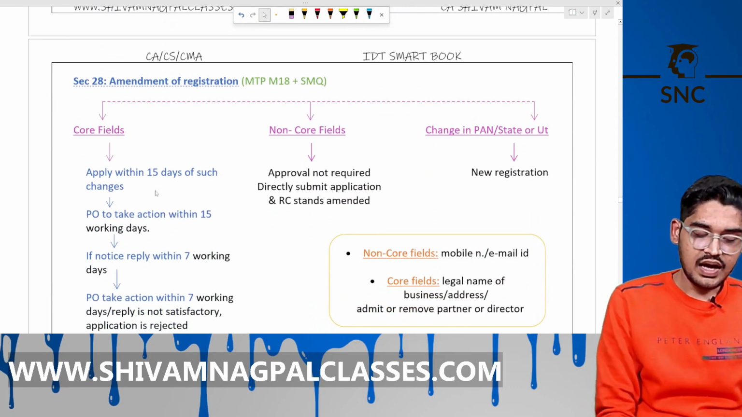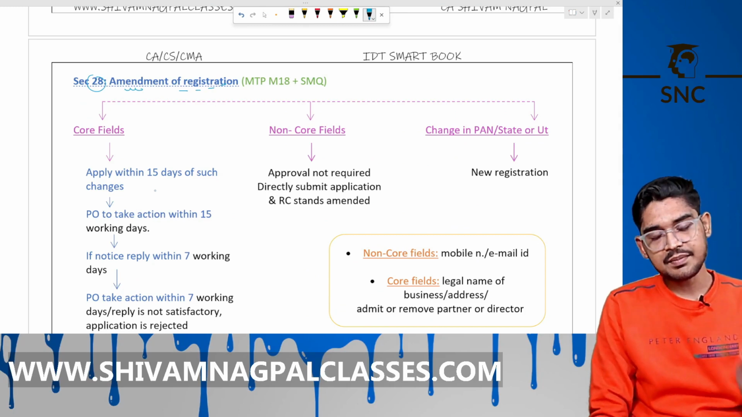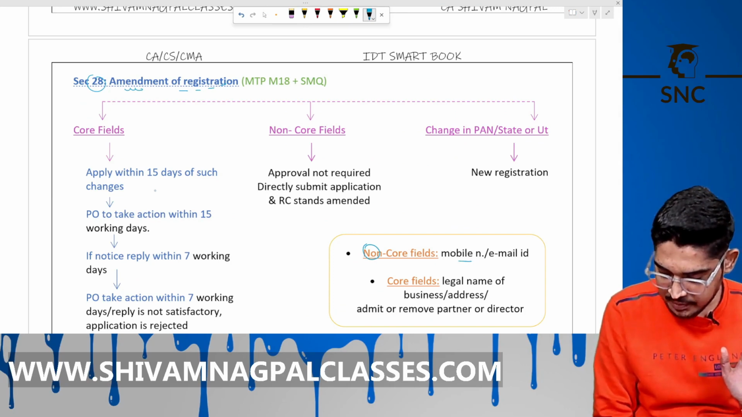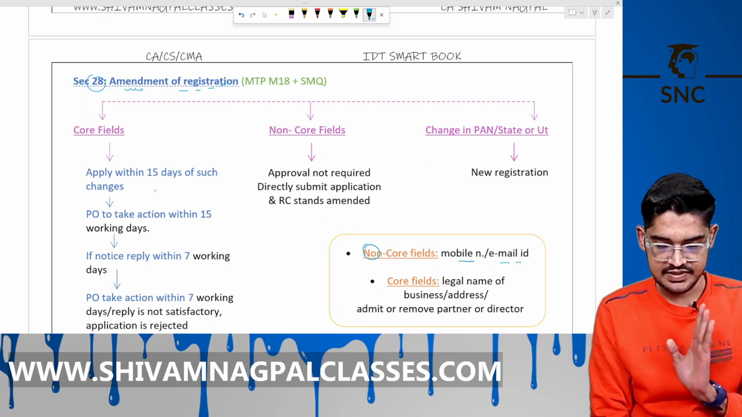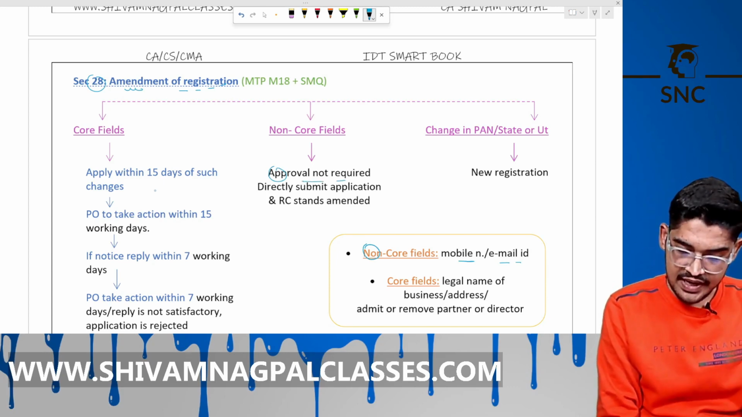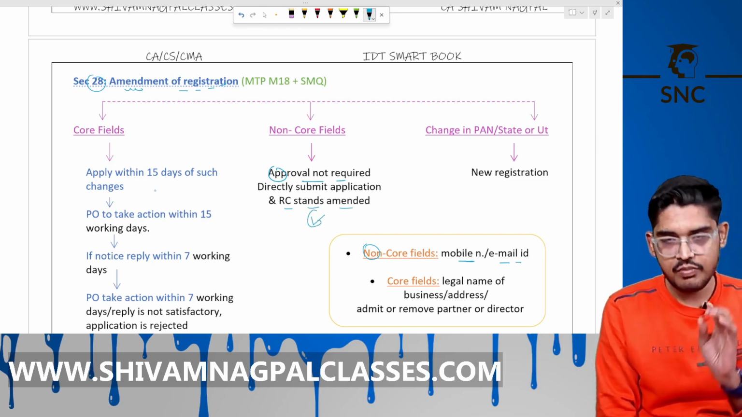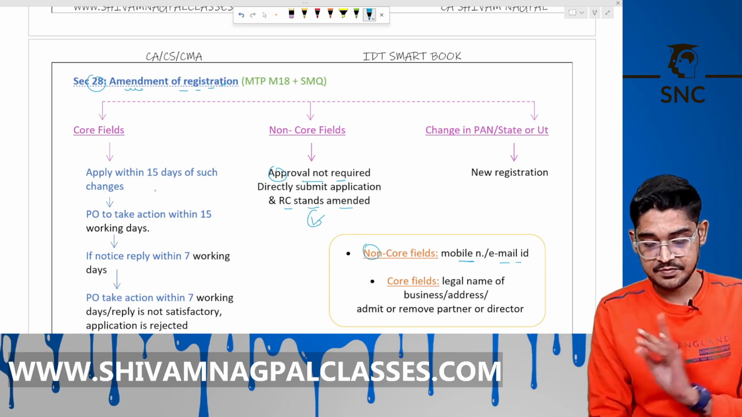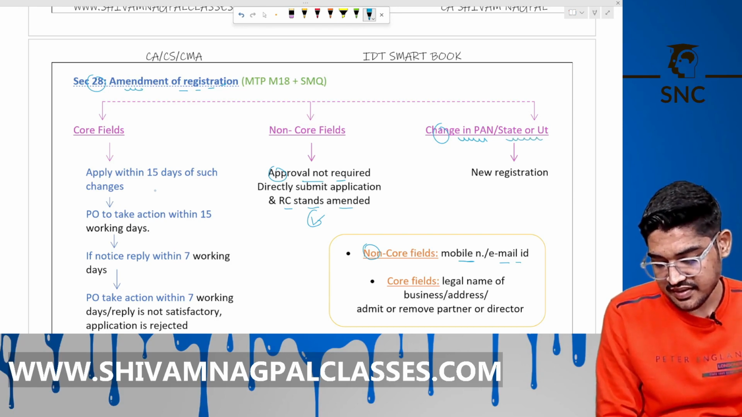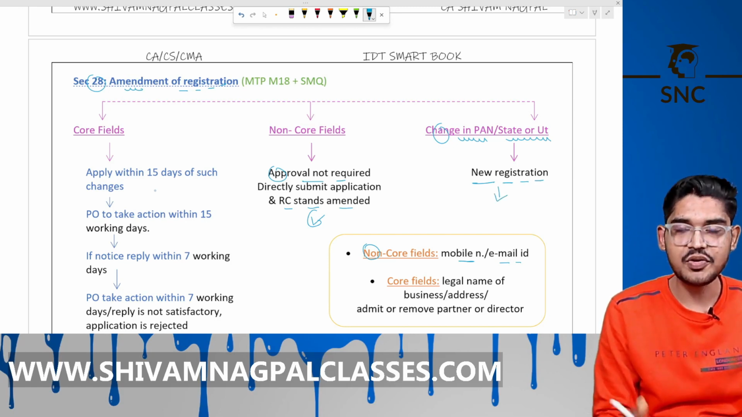Now, section 28. Amendment of the registration. So, there are some non-core fields and there are some core fields. Non-core fields can be your mobile number and email ID. Approval is not required. Directly submit the application and your RC will stand amended. No approval is required for changing your mobile number and email ID. If your PAN changes or your state changes, then in that case apply for a fresh registration because your registration is PAN based and state based.